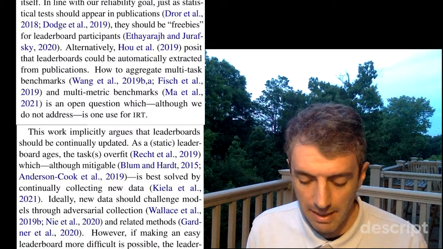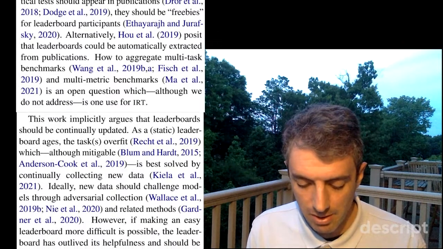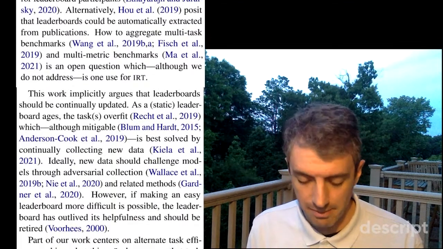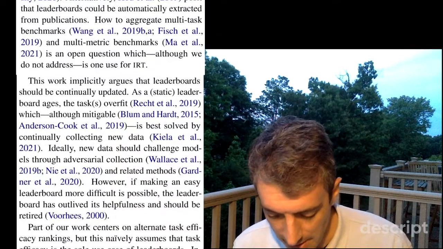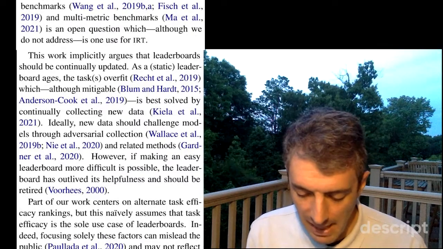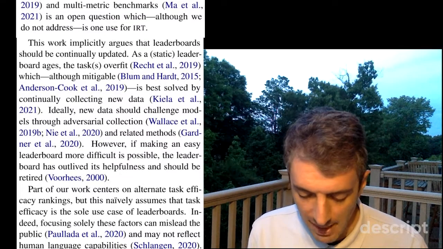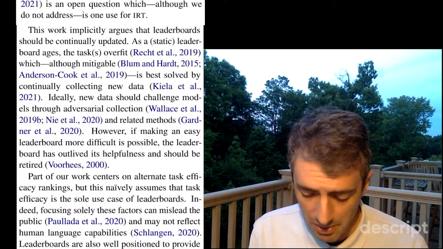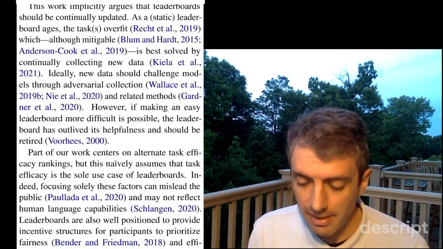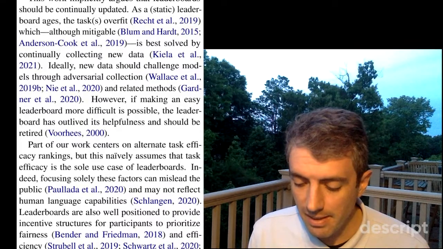In line with our reliability goal, just as statistical tests should appear in publications, they should be freebies for leaderboard participants. Alternatively, Ho et al. posit that leaderboards should be automatically extracted from publications. How to aggregate multitask benchmarks and multi-metric benchmarks is an open question which, although we do not address, is one use for IRT. This work implicitly argues that leaderboards should be continuously updated.